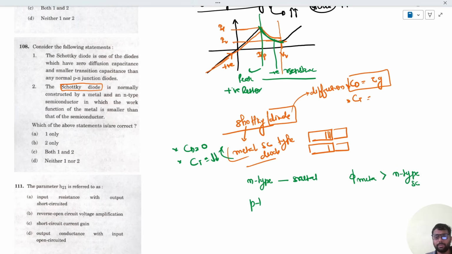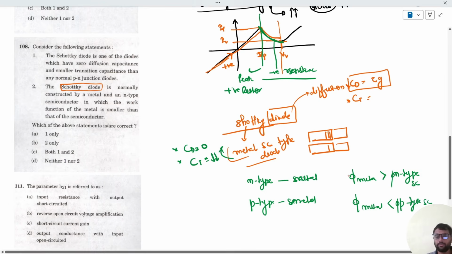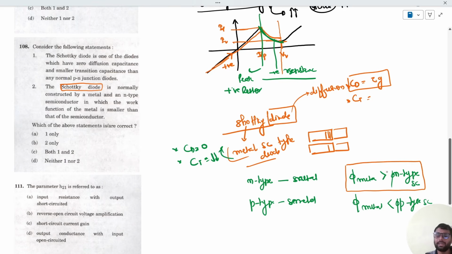And if we have p-type semiconductor plus metal, then the work function of the metal will be less than the work function of the p-type semiconductor. This is very important, just remember. So if n-type semiconductor and metal is used to form the Schottky diode, then the work function of the metal will be greater, and for p-type, the work function of the semiconductor will be greater than the metal.